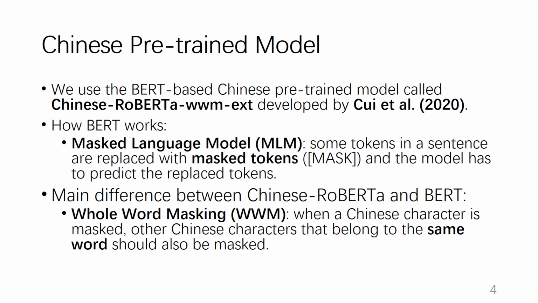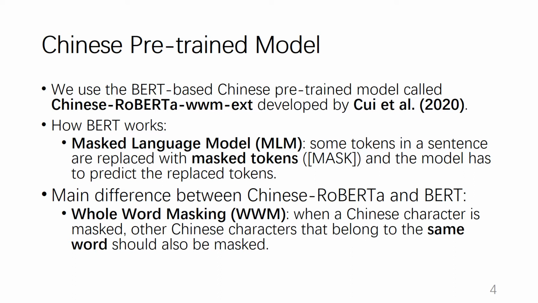We use the BERT-based Chinese pre-trained model called Chinese RoBERTa whole word masking extended data, developed by Cui et al. BERT used a methodology called the masked language model. In this methodology, some tokens in a sentence are replaced with masked tokens, and the model has to predict the replaced tokens.